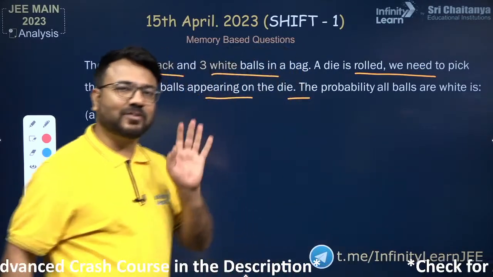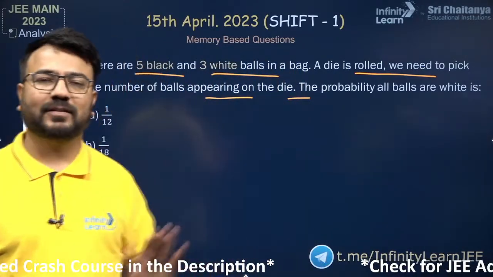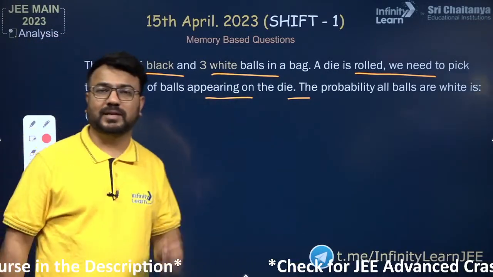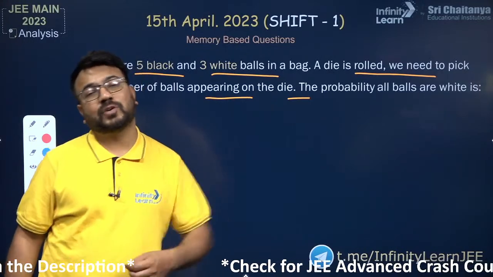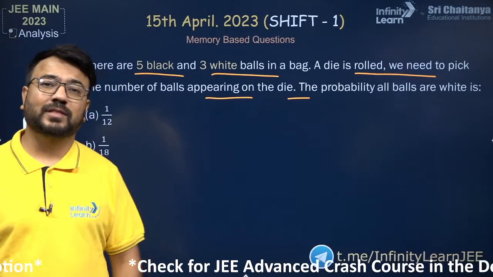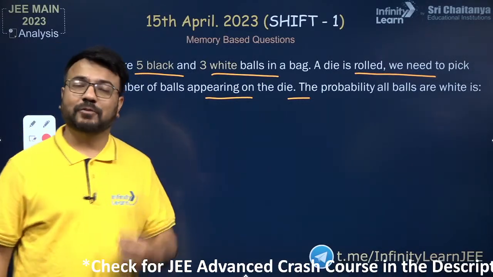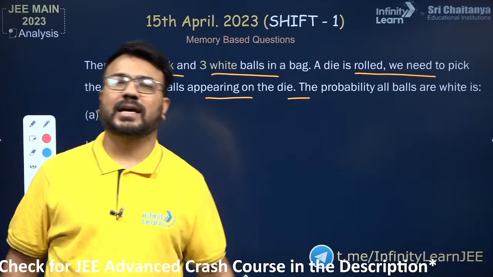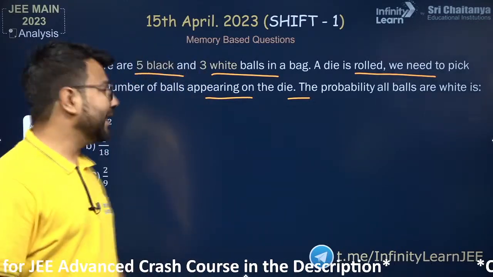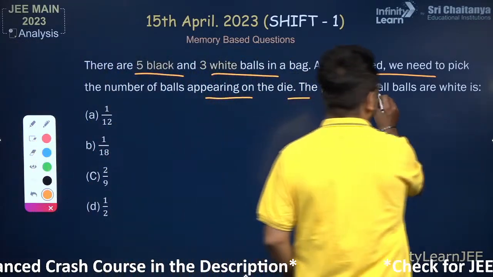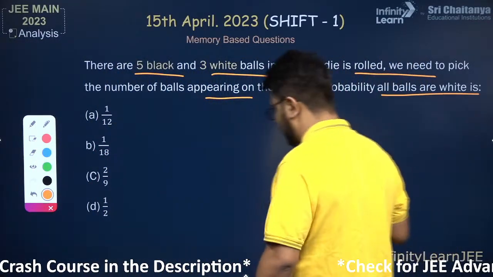Suppose you get a number 1 on the die, so you'll pick 1 ball. Suppose you have 2 on the die, you'll pick 2 balls. If you have 3, you'll pick 3 balls. If you have 4, you'll pick 4 balls. If you have 5, you'll pick 5 balls. And if you have 6 on the die, you'll pick 6 balls. Here they're asking us to find the probability that all the balls are white.